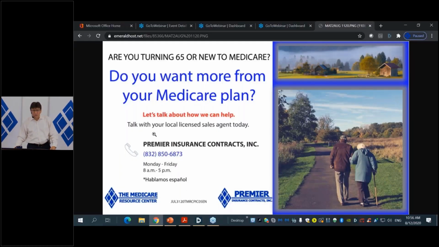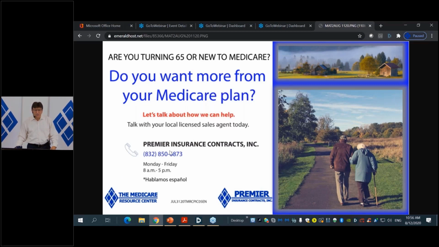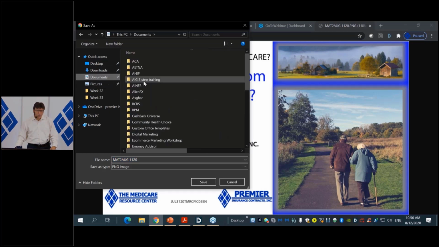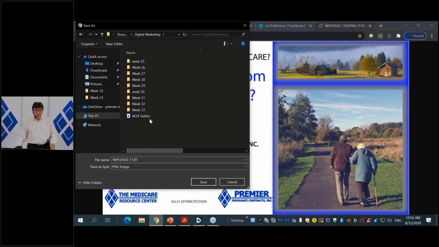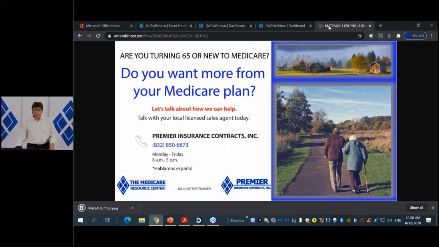So what I'm going to do right now is take this ad and save the image into my computer. And again, this is something that we were not doing before, but we might have to do this time because of a little issue that might pop up as we move forward. So let me go here to digital marketing. So what I'm doing is saving the image into my computer. I just saved this image into my computer. So the first thing that I recommend you to do is to take the image and save it to your computer. That would be step number one.